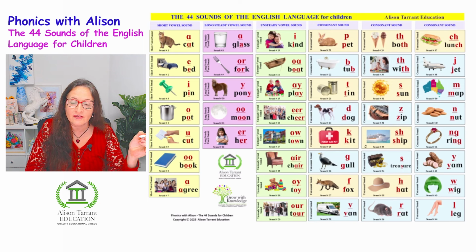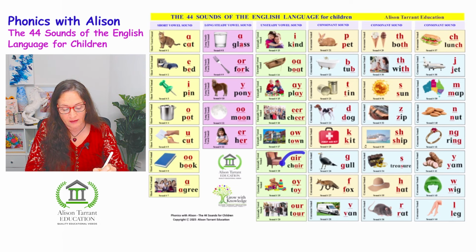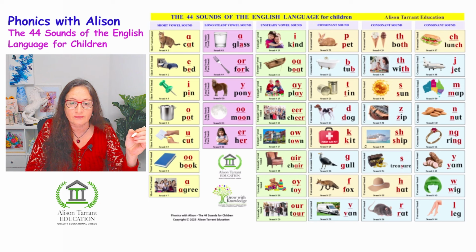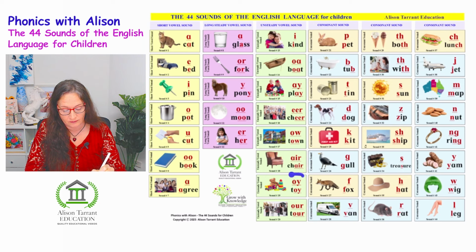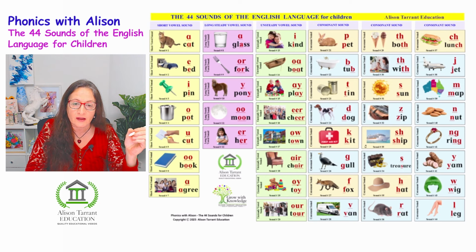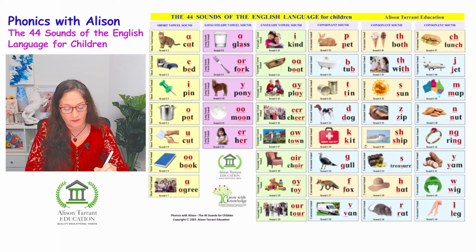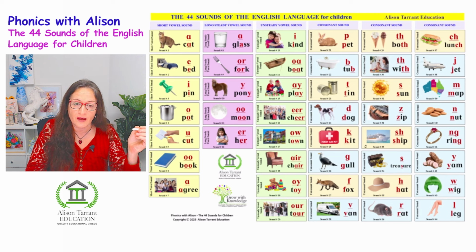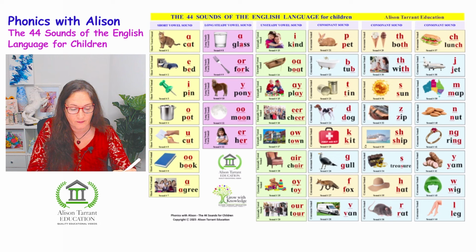Ow, as in town. Air, as in chair. Oi, as in toy. Ua, as in tour. Now we'll do the consonant sounds.